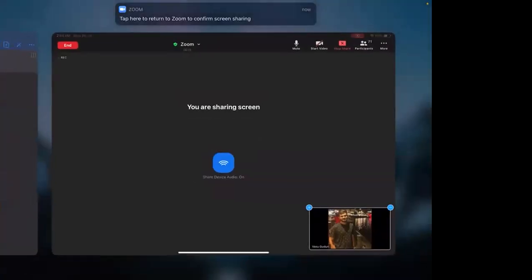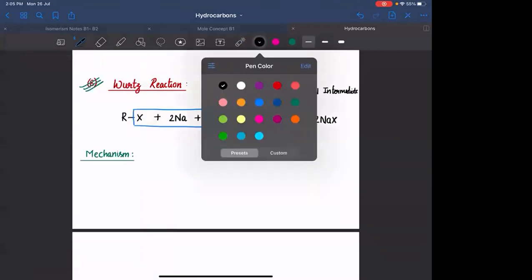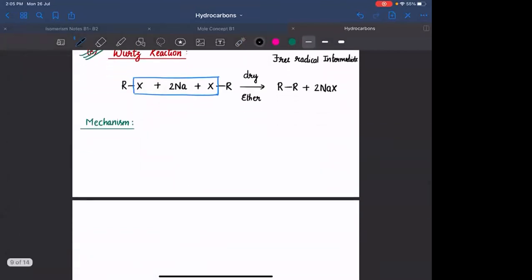Okay, is this clear why we are not using water or why there should not be any moisture? Okay. Am I audible? Yes, sir. Okay. Okay. In the mechanism, 2 मिनट रुको, स्क्रीन दिखेगा आपको.